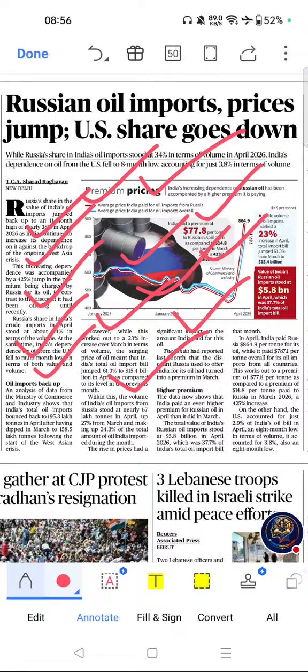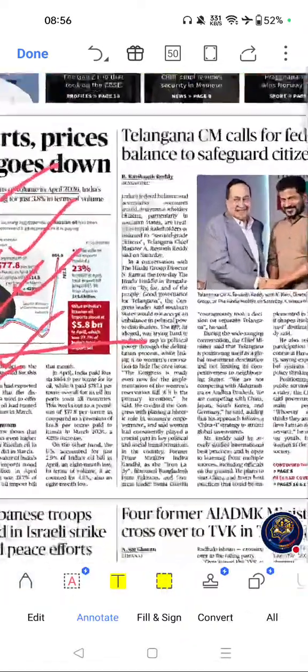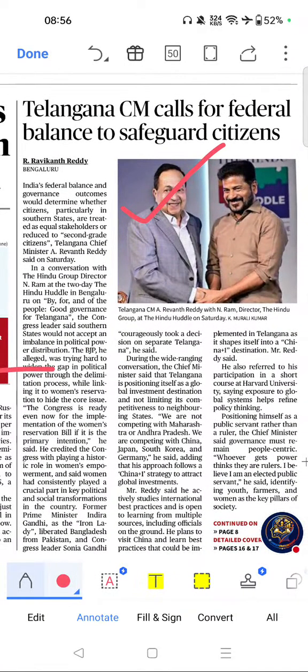Next important topic from this page was this one. Telangana CM calls for federal balance to safeguard citizens. Importance of this topic. Federalism is a core UPSC polity topic. Delimitation is currently one of India's most debated constitutional issues. Women's Reservation Act is important for prelims and mains. Center-state relations frequently appear in exams.